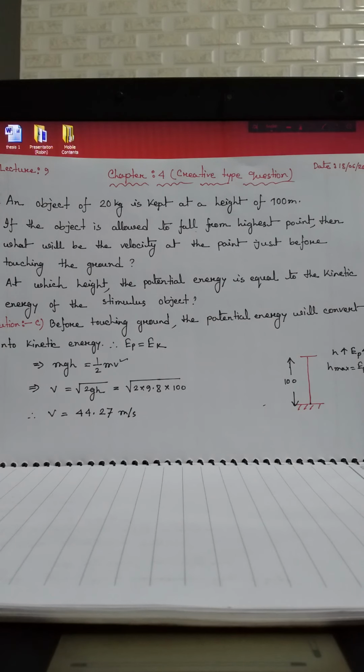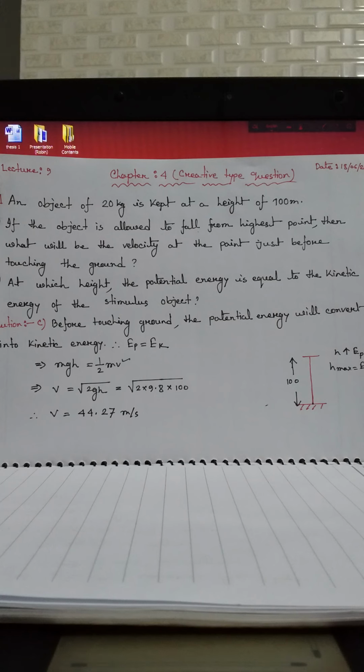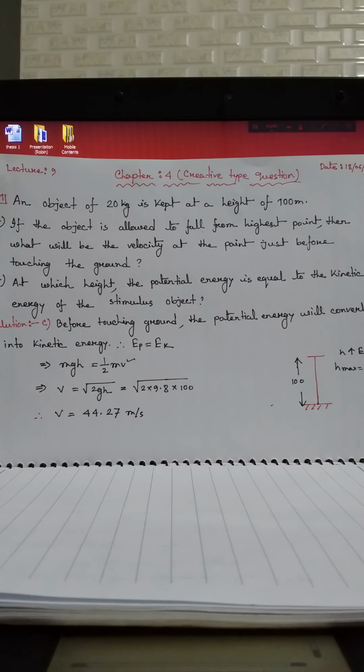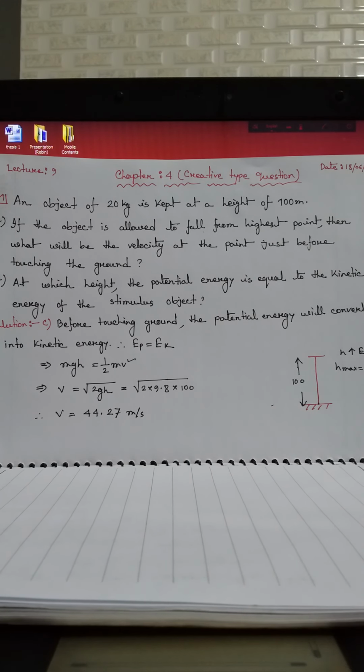Today the first question I'm trying to discuss is number 1. Just look at the stem here. An object of 20 kg is kept at a height of 100 meter. The mass of the object is 20 kg, and this is kept at a height of 100 meter from the ground. And regarding this stem, what are the questions here?